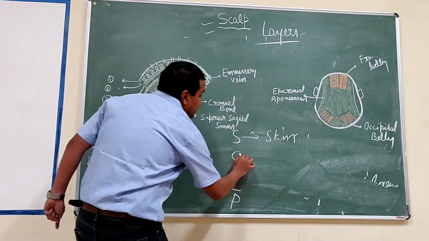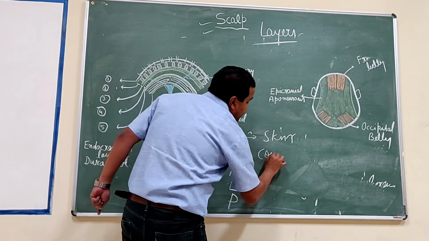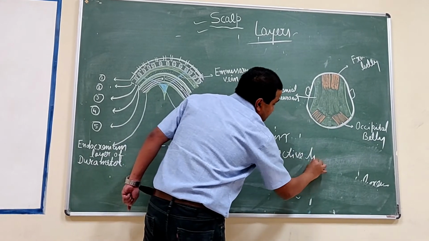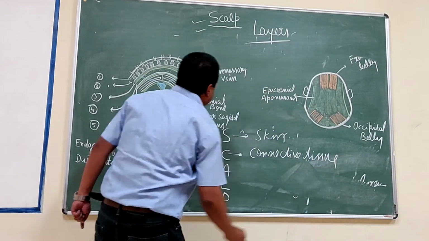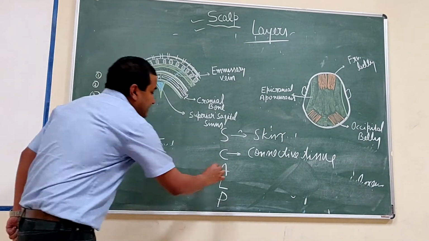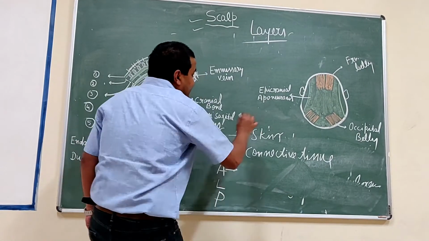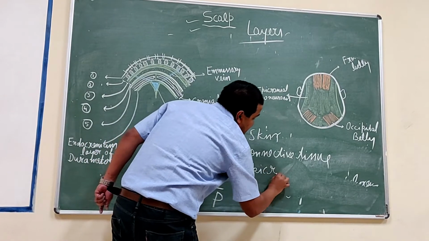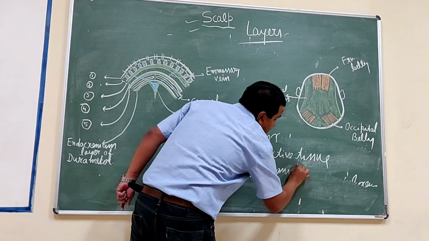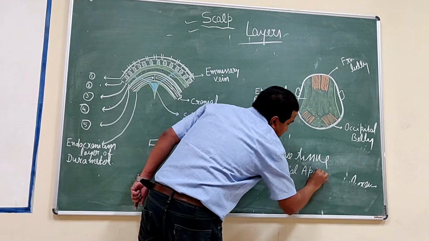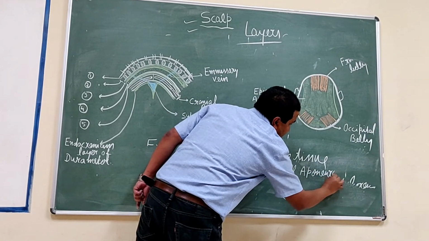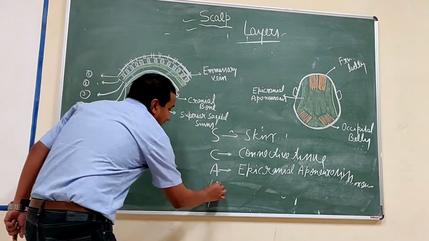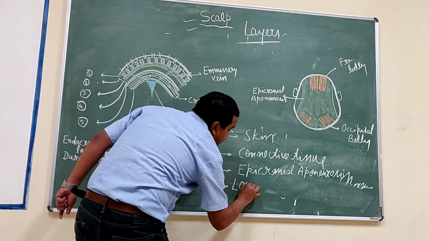The second layer, C, is the connective tissue. And the third layer is the aponeurotic, that is the epicranial aponeurosis. The fourth layer, L, is the loose connective tissue.